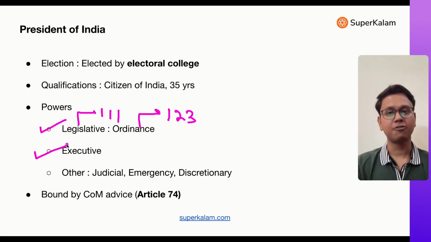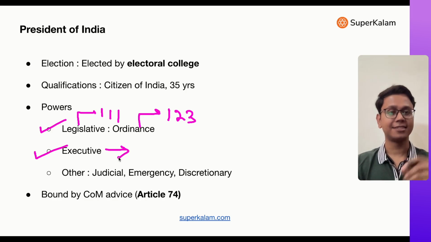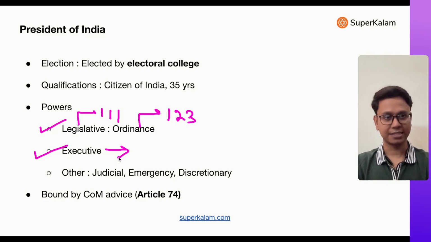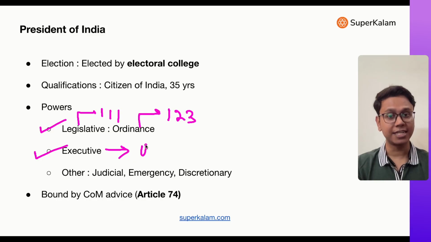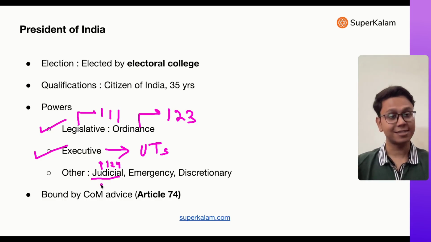Then there is the executive power of president. What is the executive power? All actions are taken in the name of president. The president basically heads the executive in a way because prime minister advises the president. Then president directly administers union territories. That is also the administrative function of president. Then there are other functions, for example, judicial functions. Under Article 124, President appoints judges of Supreme Court. In the same way, President also appoints the judges of High Court. That's the judicial power.